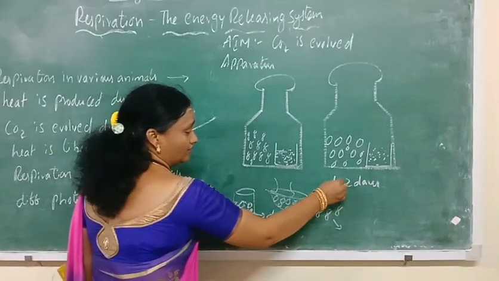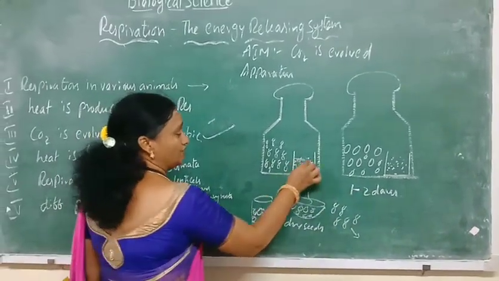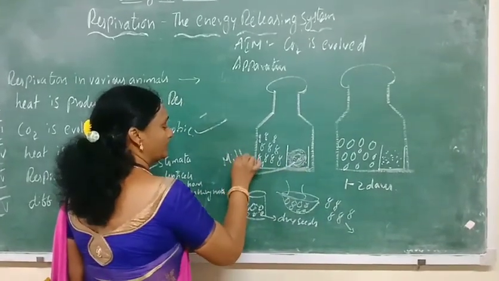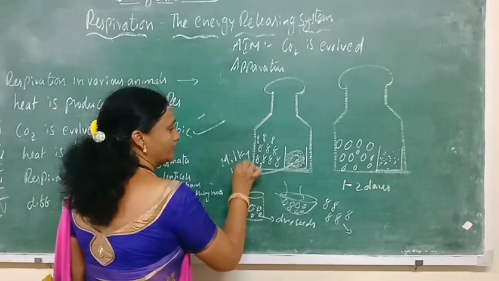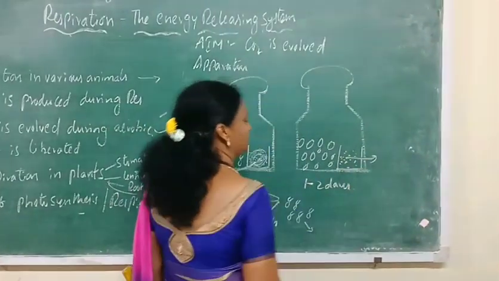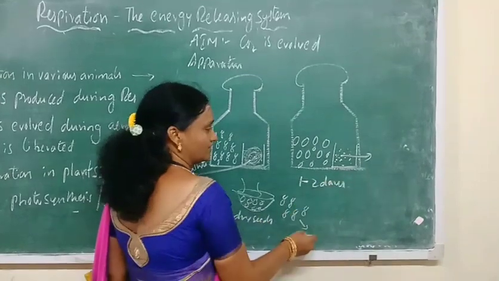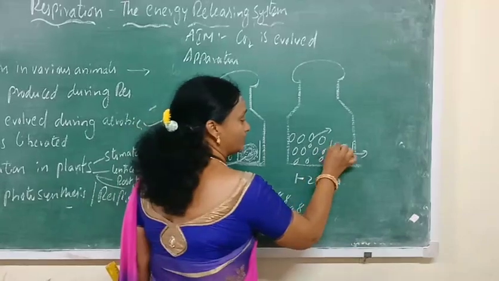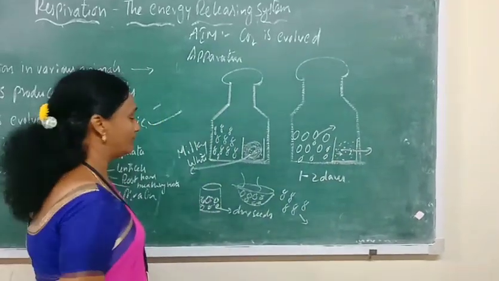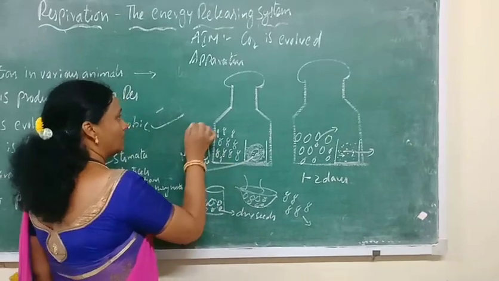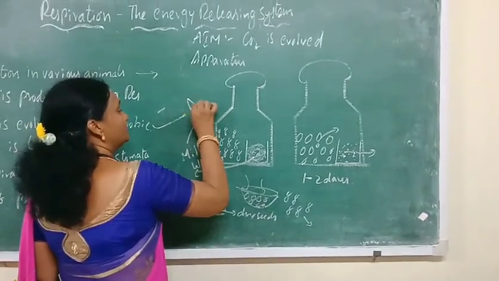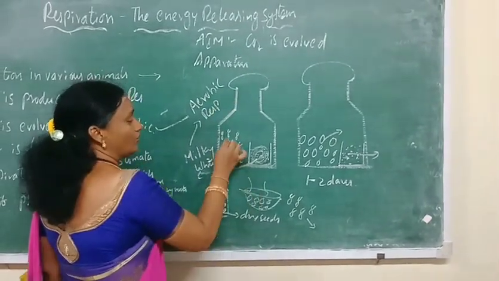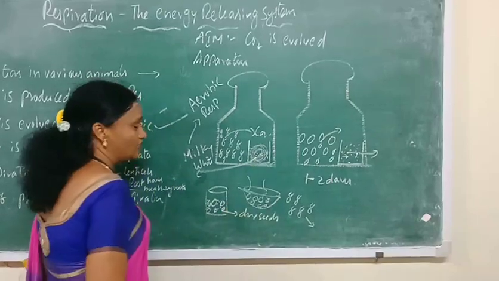After 1 or 2 days, when we observe, the lime water kept with the germinating seeds has changed into milky white, whereas there is no change in the lime water kept with the dry seeds. So, the dry seeds do not undergo the process of respiration, hence the lime water remains the same. From this it is clear that germinating seeds undergo the process of aerobic respiration and evolve carbon dioxide, which made the lime water milky.